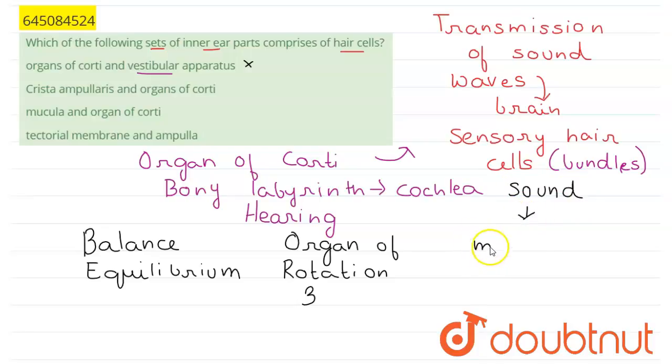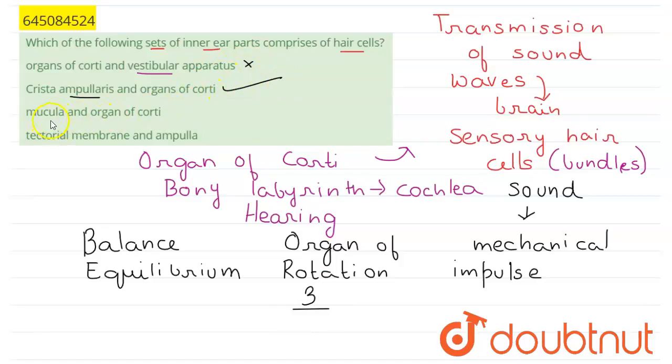The brain cannot receive the sound impulse directly, so the sound has to be converted into a mechanical impulse, and this is done by the hair cells present inside these crista ampullaris in the semicircular canals of the inner ear. And the organ of Corti, as I said, is the organ of hearing. So this pair is the right option for our answer here.